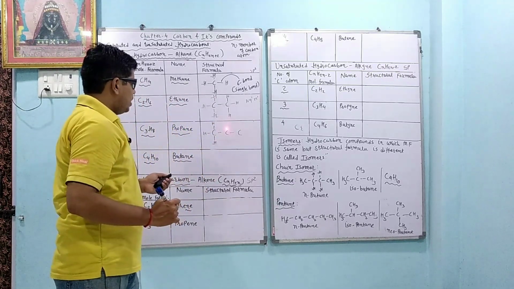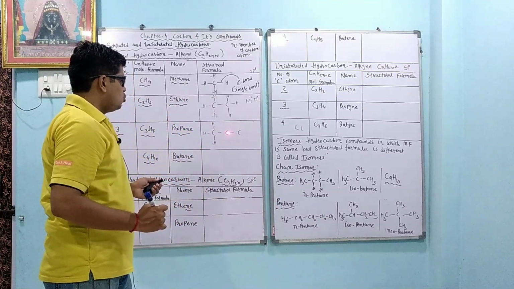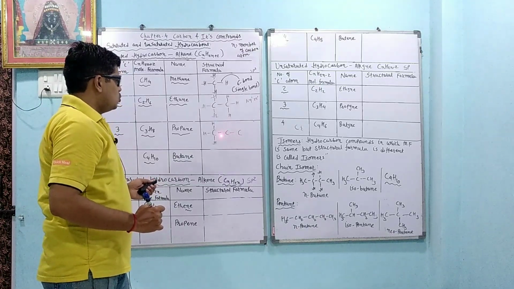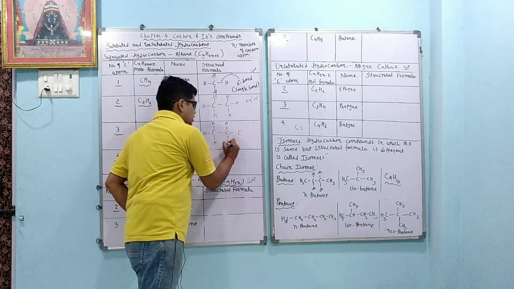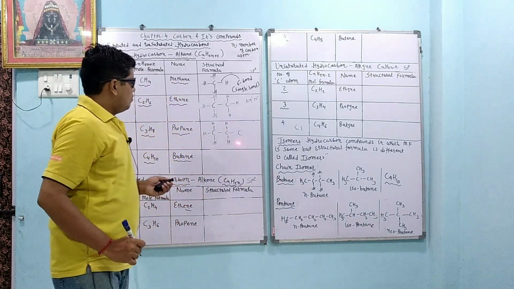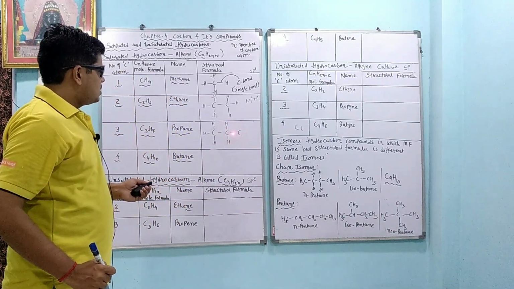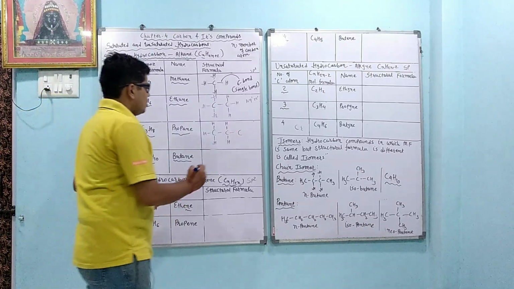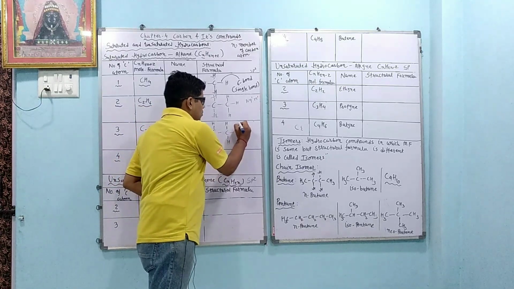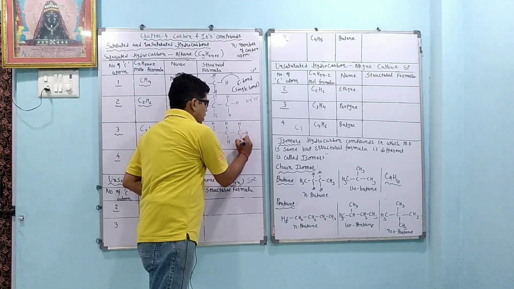Same way for the center carbon atom, 2 electrons are used up to make the 2 bonds. So 2 valency are used up, how many are remaining? 2, because carbon has 4 valencies, so we are writing 2H here. Same way for the last carbon atom we can say that 1 electron is used up to make the bond, 1 valency is used up, so we are writing another 3 hydrogen, 1, 2 and 3.